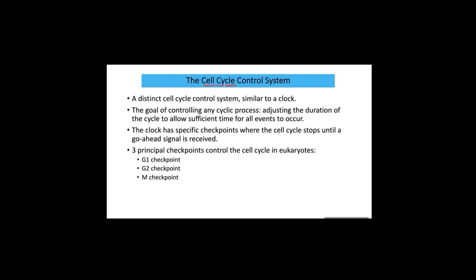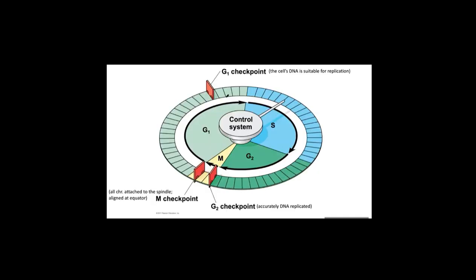So how can this cell cycle be controlled? There are three principal checkpoints: the G1 checkpoint during G1 phase, the G2 checkpoint during G2 phase, and the M checkpoint during mitosis phase. This is a mechanical analogy for the cell cycle control system. You can see this is interphase, and the yellow sector represents mitosis phase.